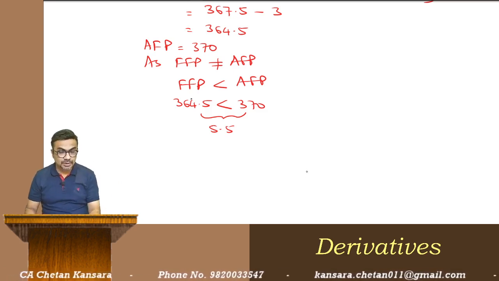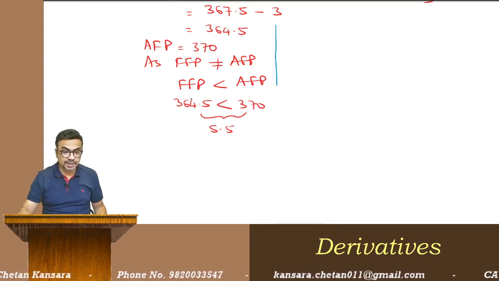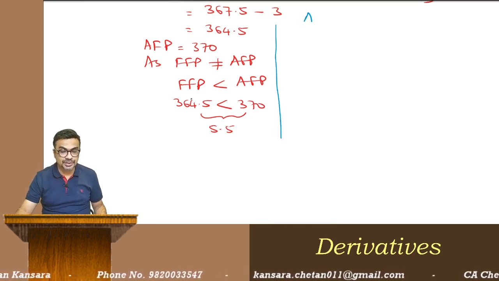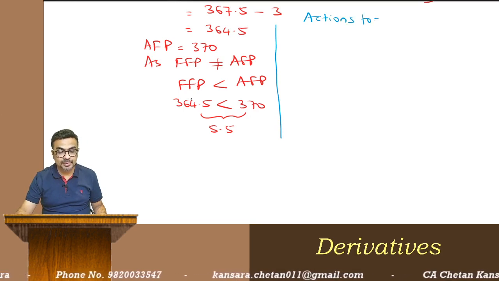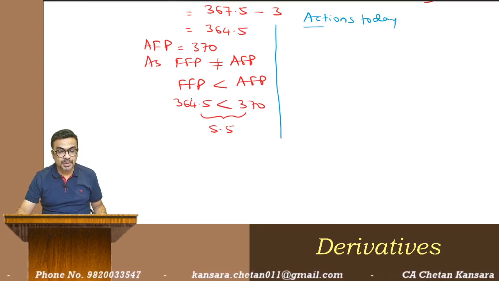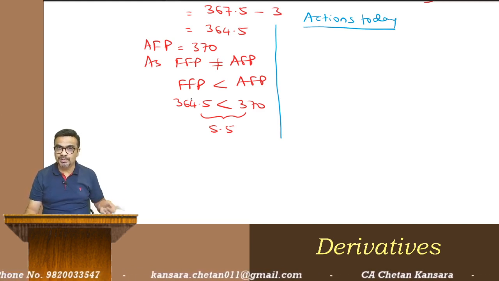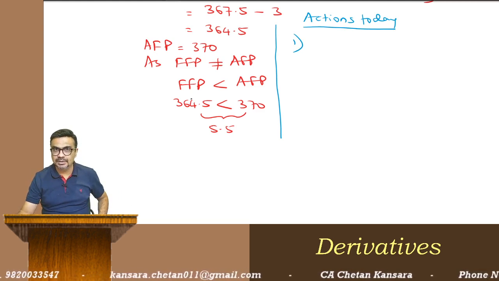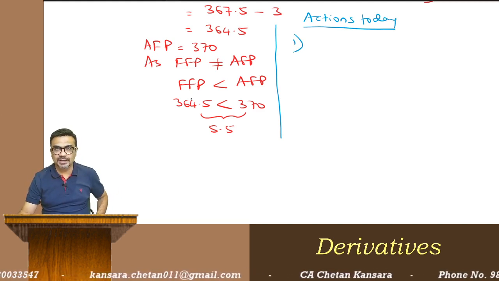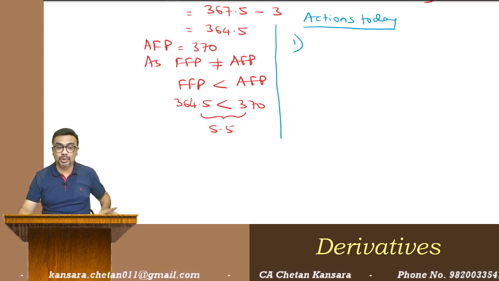Okay, so now let us see what actions you are going to take today. I am writing over here: actions today. What are you going to do today? So I am going to buy in the spot market because I am selling in the future market. So I am buying in the spot market, opposite action. Which means I am going to borrow. So borrow.